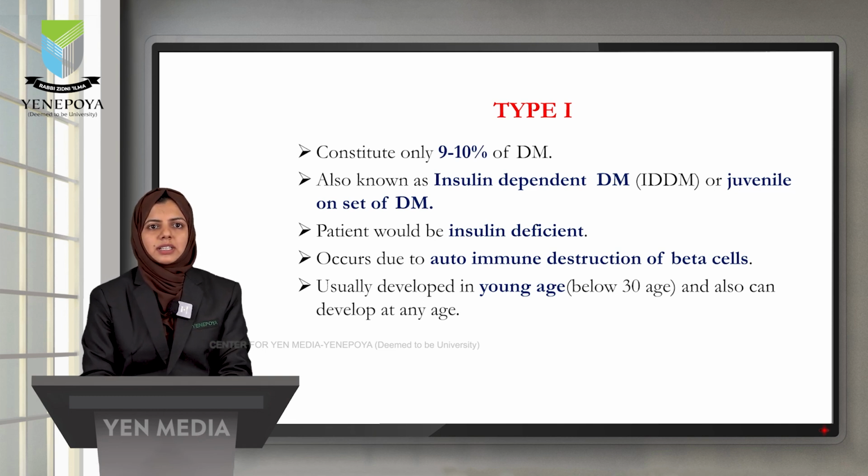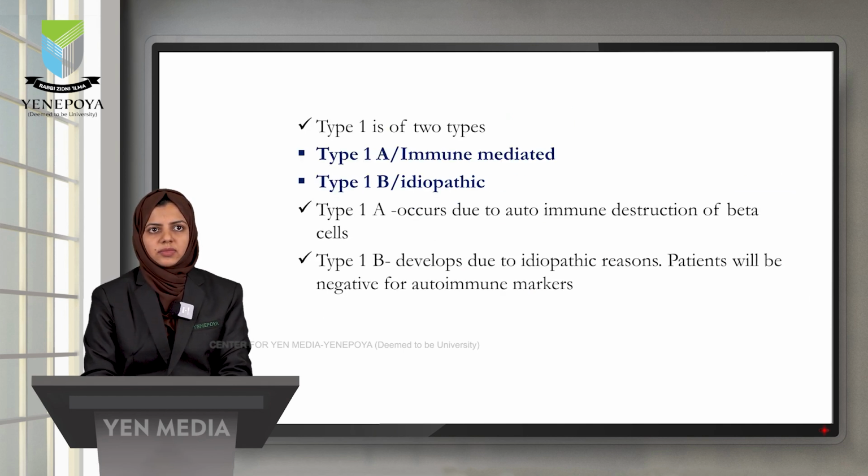In this type of diabetes, there will be an insulin deficiency in our body and it is mainly due to autoimmune destruction of the pancreatic beta cells. It usually occurs in young age, that is below the age of 30 years. Type 1 diabetes is again classified into type 1A and type 1B. Type 1A occurs due to autoimmune destruction of the pancreatic beta cells and type 1B occurs due to idiopathic reasons. That is, the exact reason for this type of diabetes is unknown.